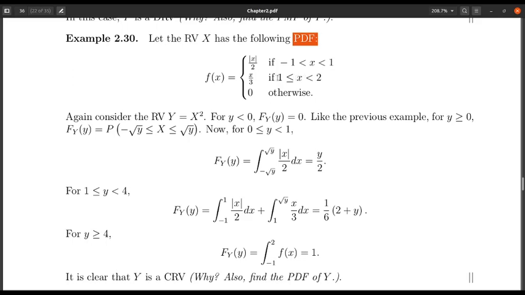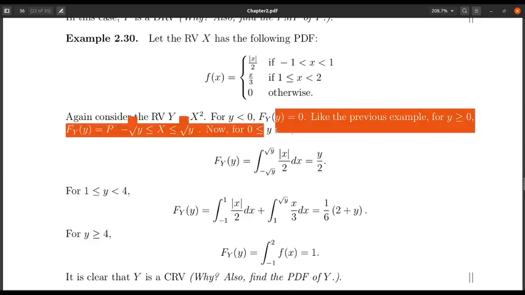When x lies between 1 and 2, y will lie from 1 to 4. Based on that, I will break the range of y: y less than 0 is already done, so now 0 to 1, then 1 to 4, and greater than or equal to 4.